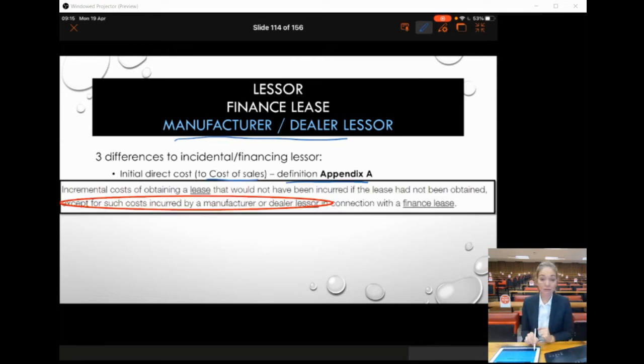The definition specifically says, except for such costs incurred by a manufacturer or dealer lessor. So specifically excluded.